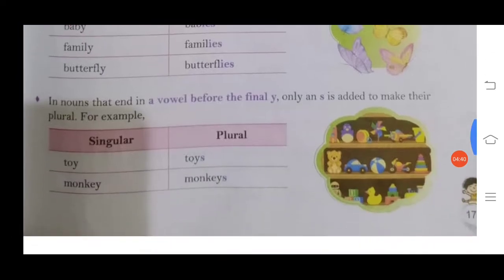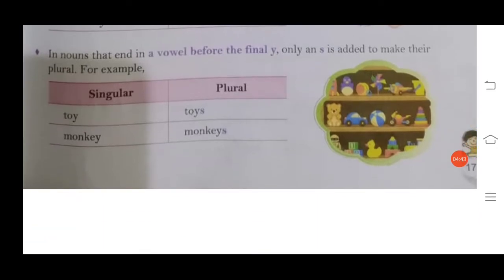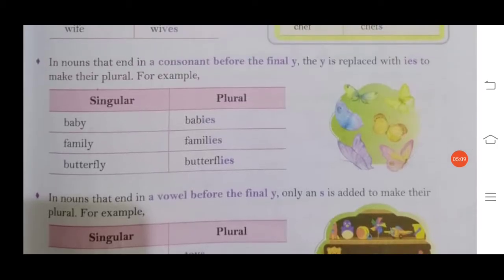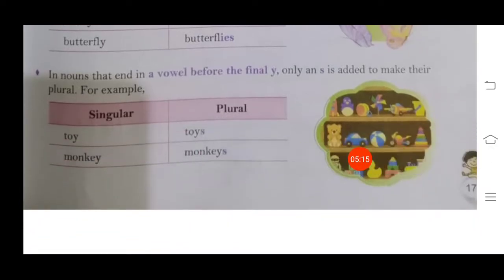Now the next rule: nouns that end in a vowel before the final y. Just now we talked about those nouns which are ending in a consonant before the final y, and in this rule we are learning about those nouns that are ending in a vowel before the final y. So when it is ending with a vowel before the final y, only an s is added to make their plural. When it was ending with a consonant, we were adding ies. Now it's ending with a vowel before the final y, we will just add s. Toy, toys. Monkey, monkeys.